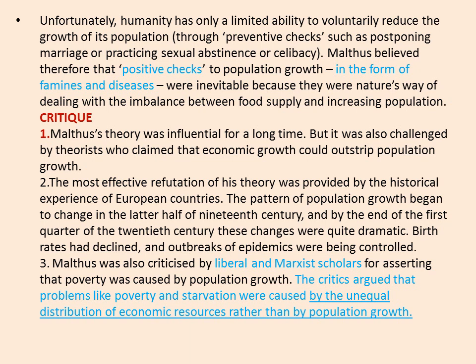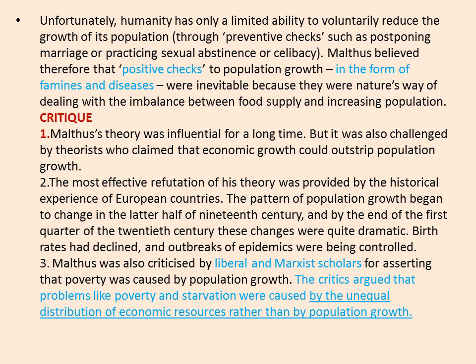So in the wake of coronavirus, though the hue and cry has been created everywhere, it can be categorized under positive checks. Now what are the preventive checks? Preventive checks are the checks which are taken by humans by themselves, for example, postponing marriage or practicing sexual abstinence or celibacy. These are less effective, because we cannot force every person residing on planet earth.